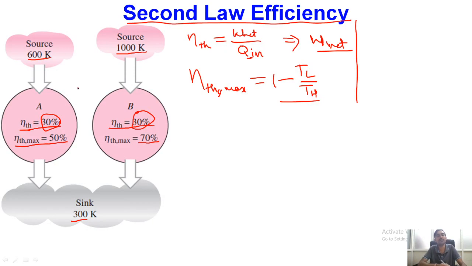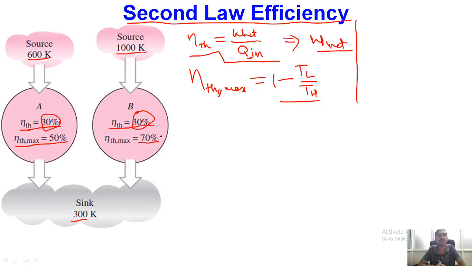However, if you compare, for this cycle the maximum amount of heat you can convert into work is 50%, and in the second scenario you can convert up to 70%. So if you look only at the first definition of efficiency, it appears that both machines are operating at the same performance conditions. However, if you consider their maximum available potential, you can find that the first one has a maximum potential of 50%, out of which it is giving us 30% efficiency.